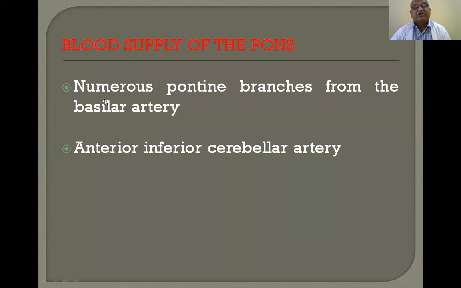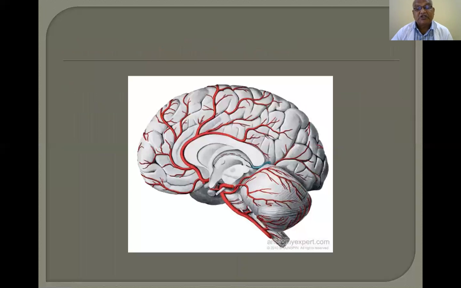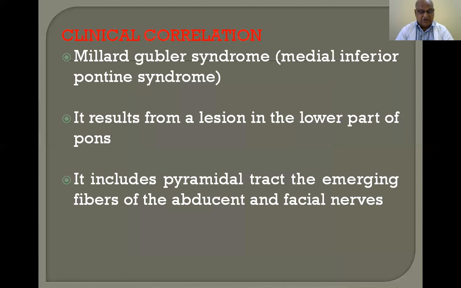Now, blood supply of the pons. The pons is richly blood supplied. Pontine branches come from the basilar artery and the anterior inferior cerebellar artery. These two. You see the diagram, I will explain it. Now, clinical correlation.